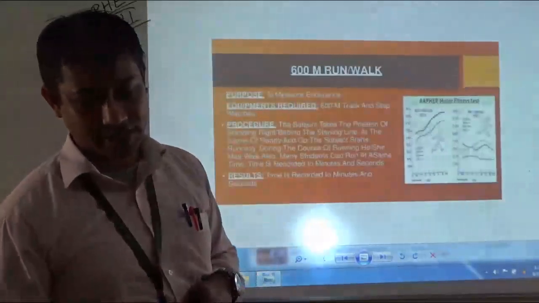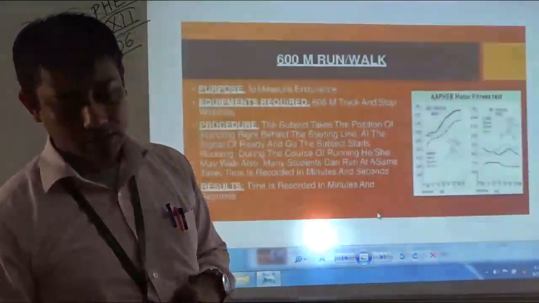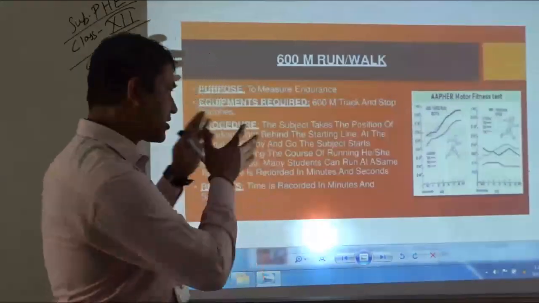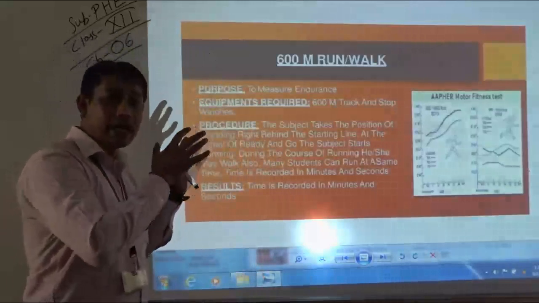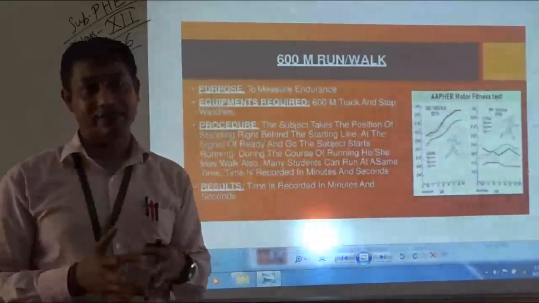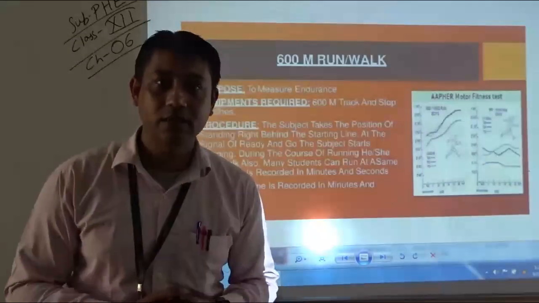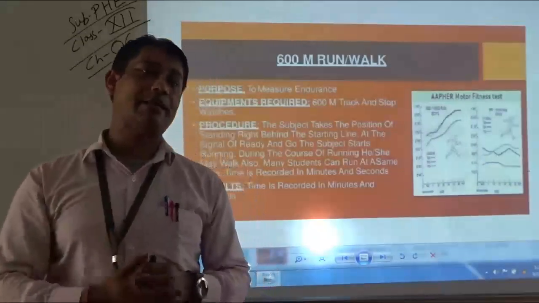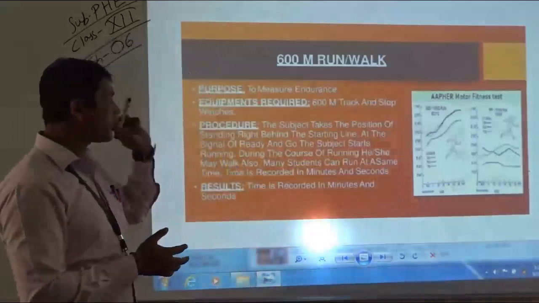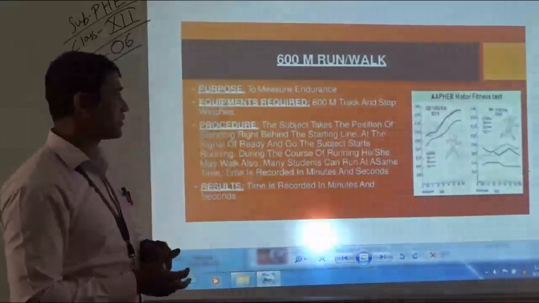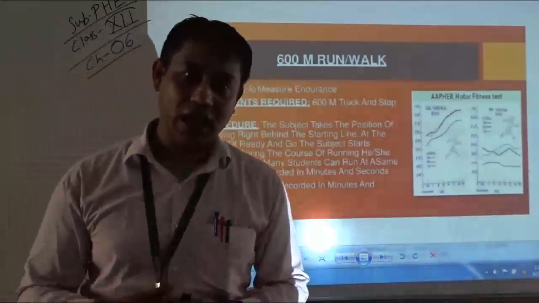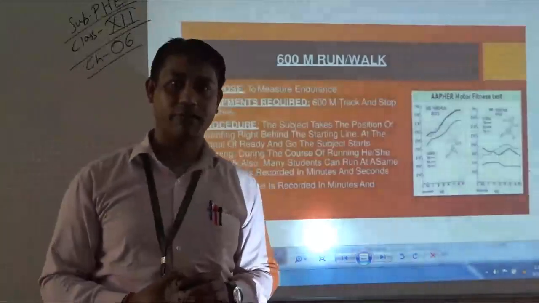Moving to next test, that is 600 meter run and walk. The purpose of this test is to measure the aerobic endurance. Aerobic endurance means to work for a longer duration of time under the presence of oxygen. The equipments required are 600 meter track and a stopwatch. Next comes the procedure, how to perform 600 meter run and walk test.